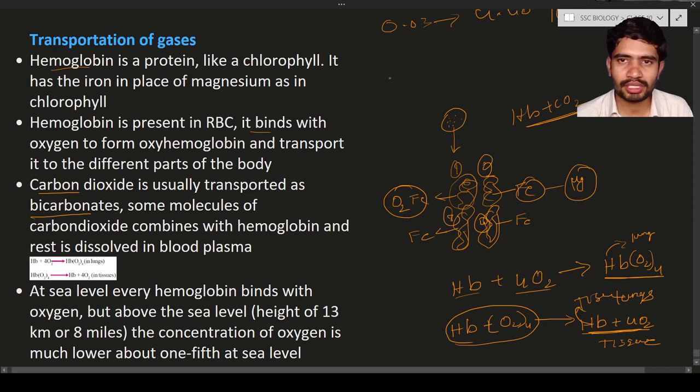Remember, this might be an important question. It may come in the exam. Carbon dioxide may travel with hemoglobin, and sometimes the carbon dioxide is going to travel in the form of bicarbonates. So this is the same reaction, the equation we have just discussed. So hemoglobin, and also the rest is dissolved in the blood plasma.